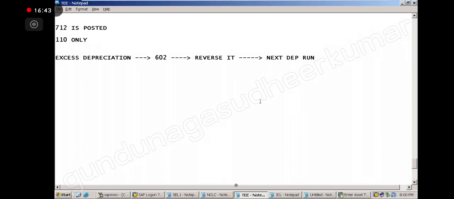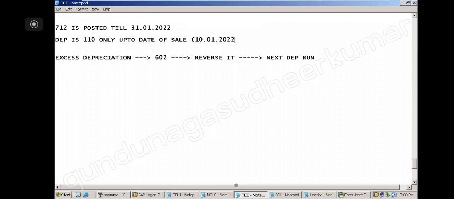Just understand, I have posted the depreciation on the asset till what date? Till 1.01.2022. But the actual depreciation is only 110, only up to 9th of January.